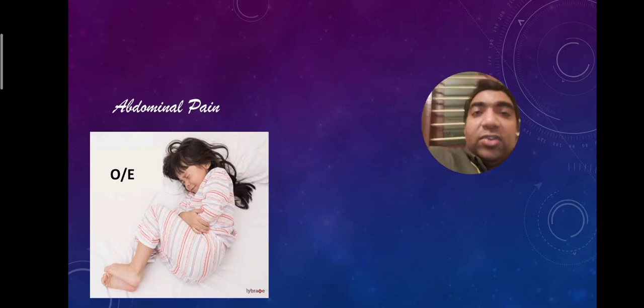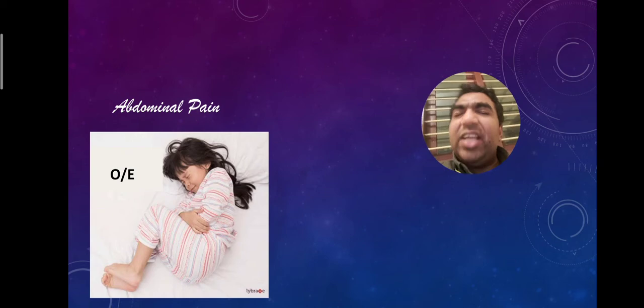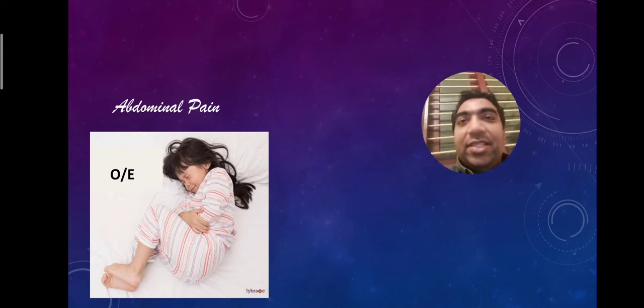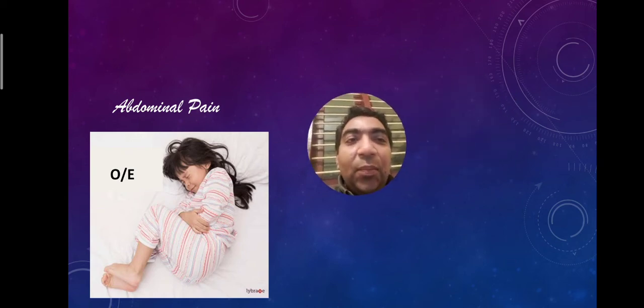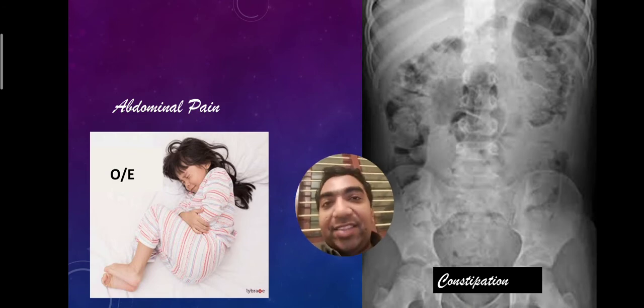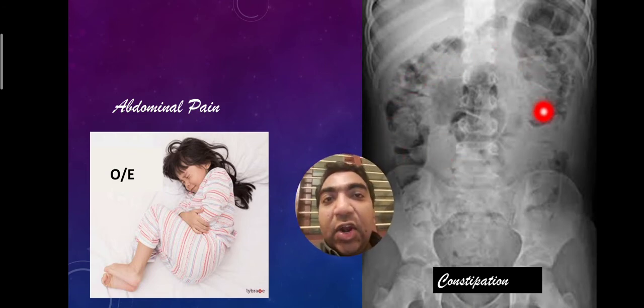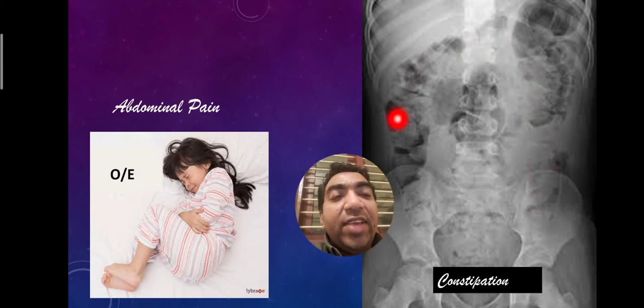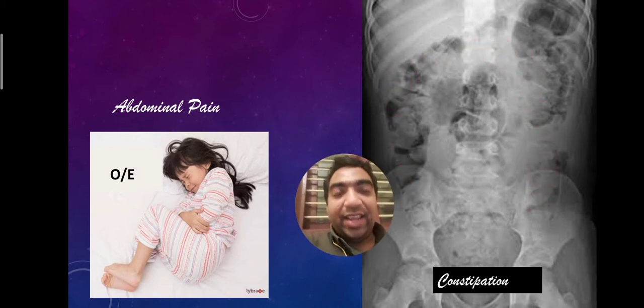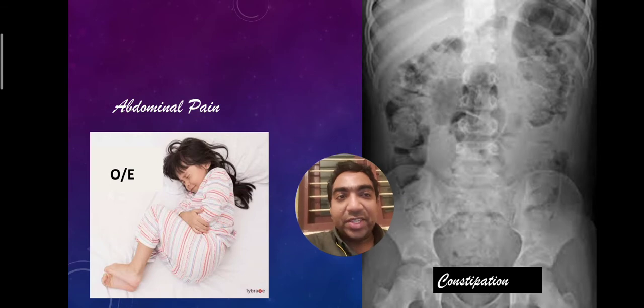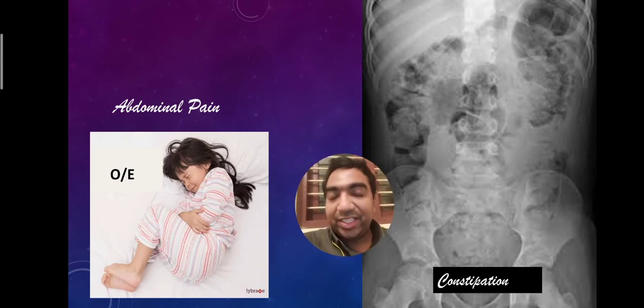The most common cause for abdominal pain in the pediatric age group is constipation. So, you should take an abdominal X-ray. In the abdominal X-ray, we can see the loaded colon like this. When we see a loaded colon in the abdominal X-ray, we can make sure that it is constipation. Most of the children will have this picture: a loaded colon in a patient with abdominal pain.